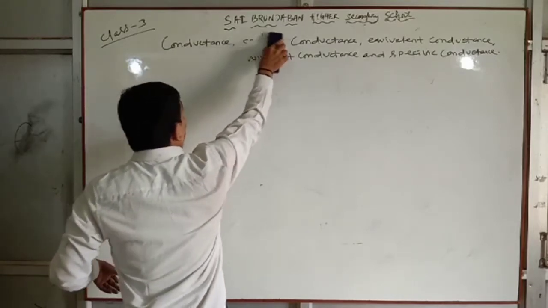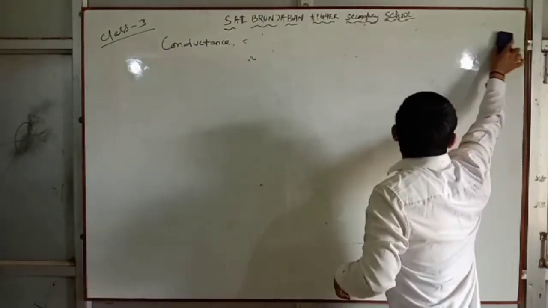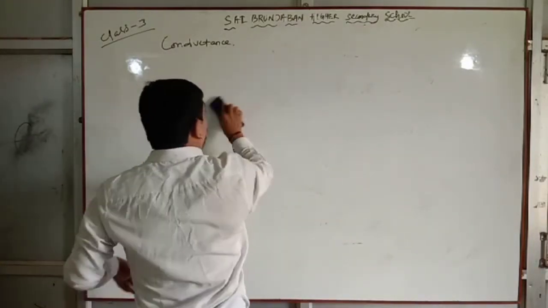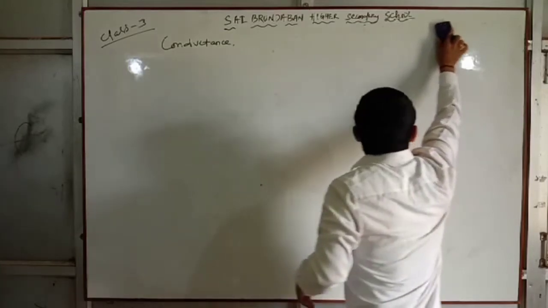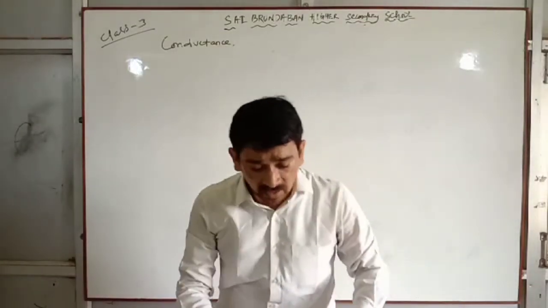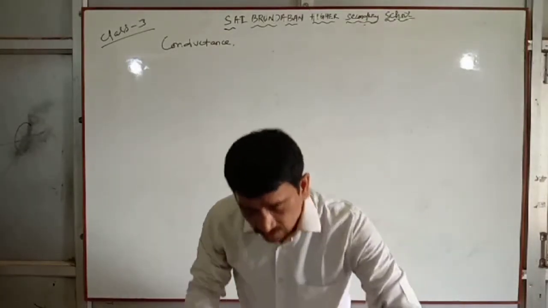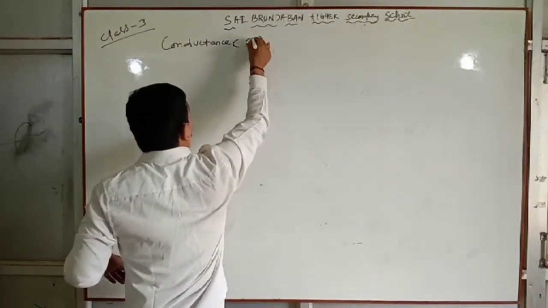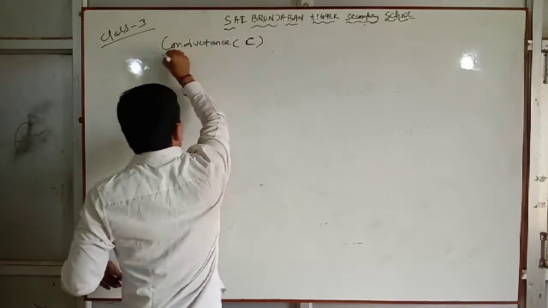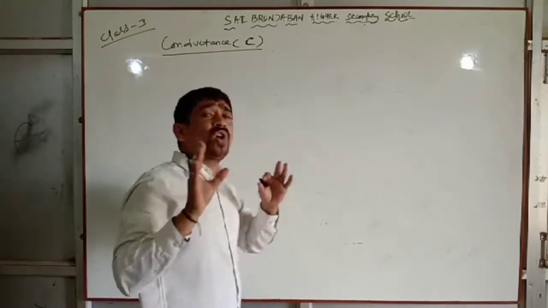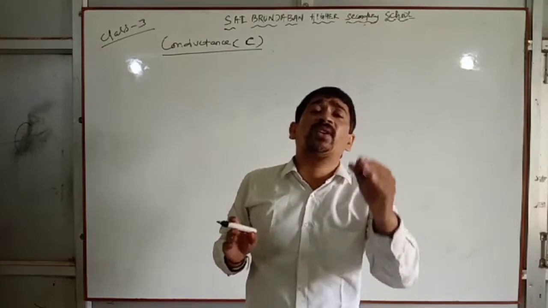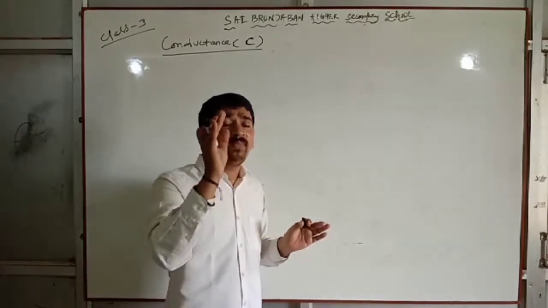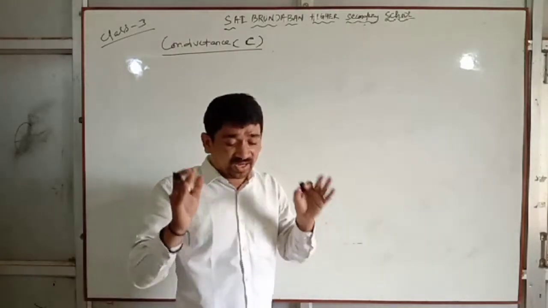What is conductance? Very important thing. I think this year the question may come from this conductance. Conductance is denoted as capital C. What is conductance? It is the reciprocal of resistance of a conductor.